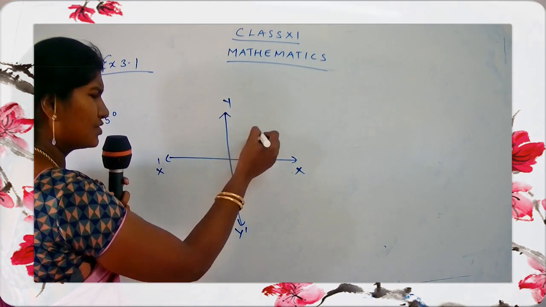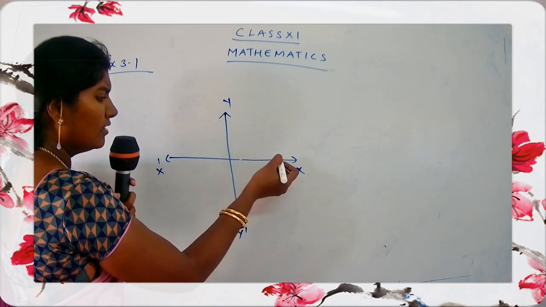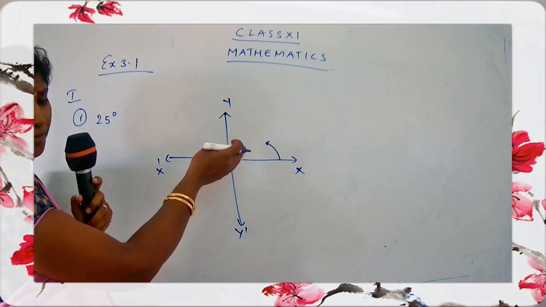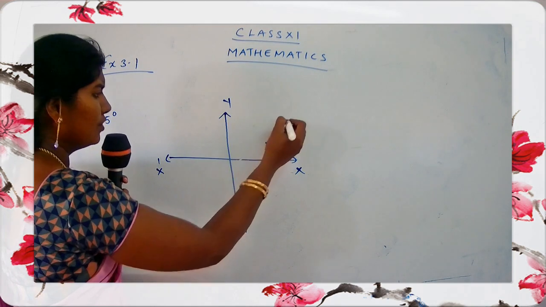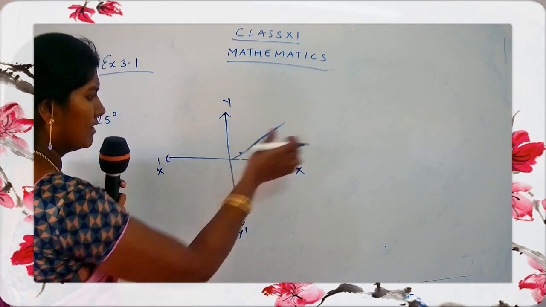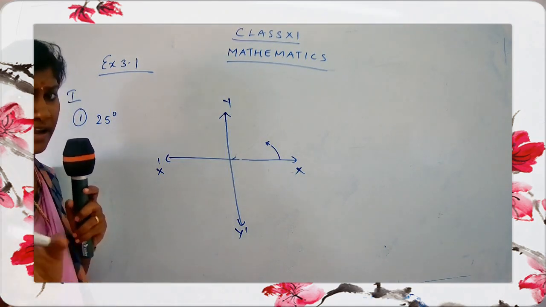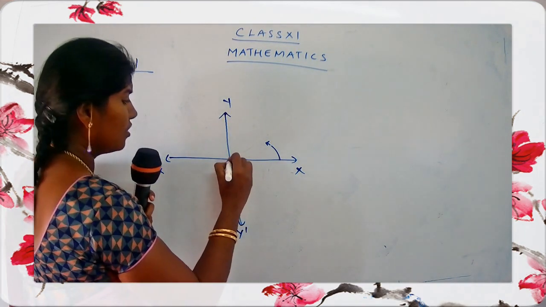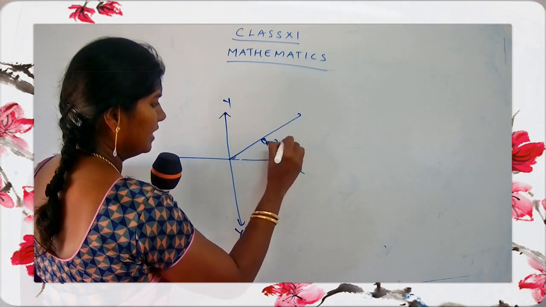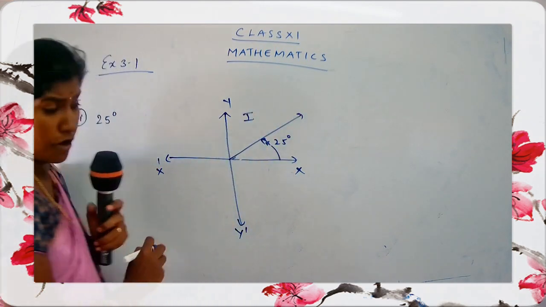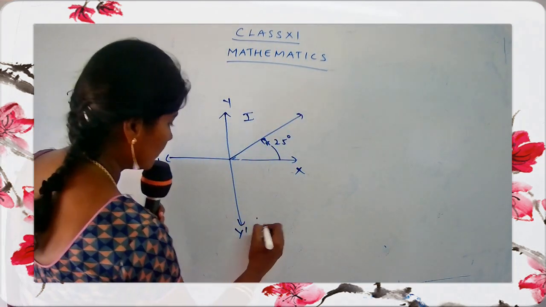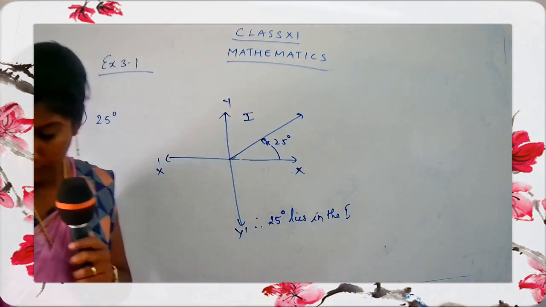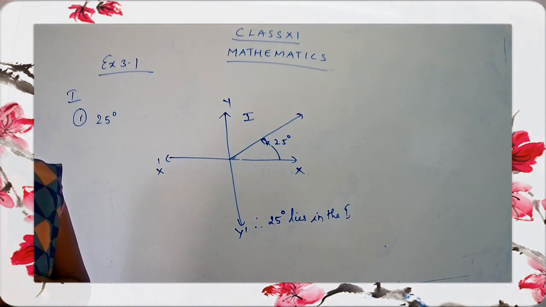So you can just draw the angle or mention that it starts from here and goes only a few places, because it is only 25 degree. So this is your 25 degree. Don't take a protractor and don't go for drawing 25 degree exactly, children. The thing is just to find out the quadrant. So just draw an angle and say this is 25 degree. You can put here first quadrant, and we can write the answer below: 25 degree lies in the first quadrant.